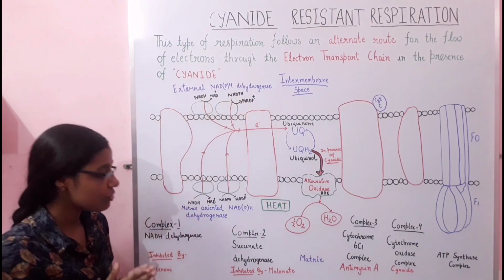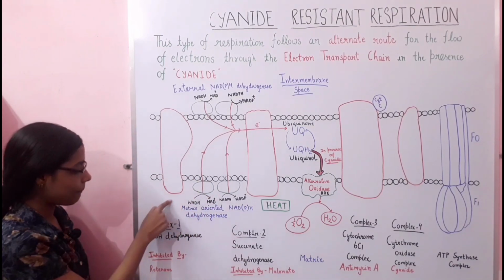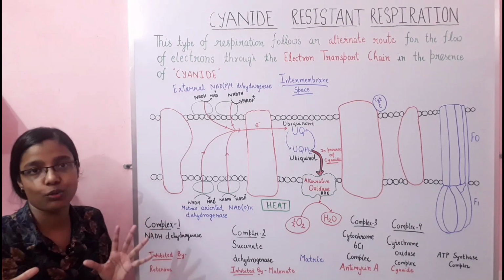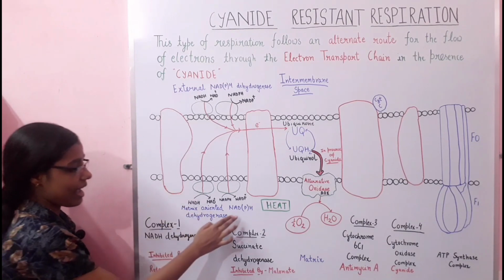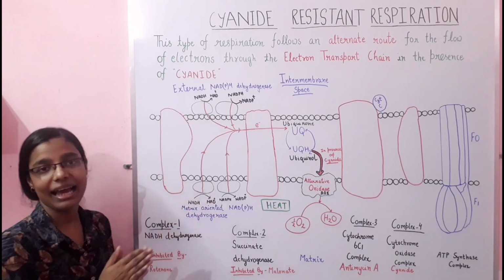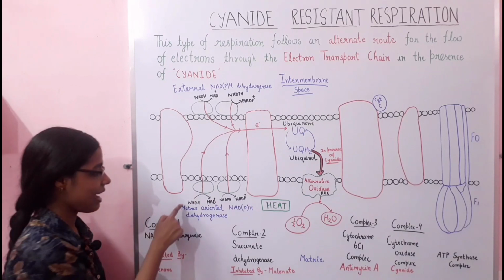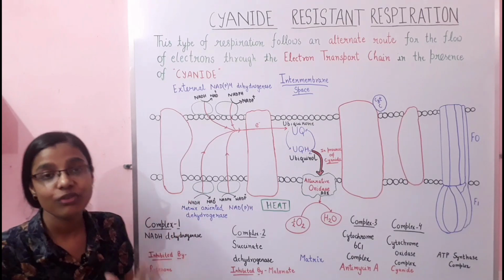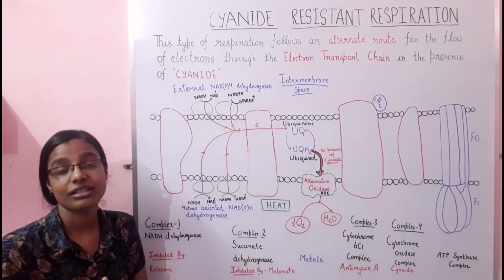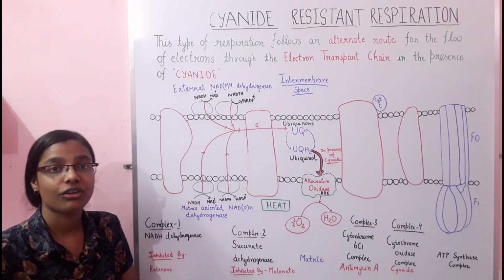Okay, so these will function only when complex 1 is blocked by some inhibitor like rotenone. The NAD(P)H dehydrogenase towards the matrix side will oxidize the NADH which was formed earlier in the Krebs cycle, because the Krebs cycle takes place in the matrix of the mitochondria.